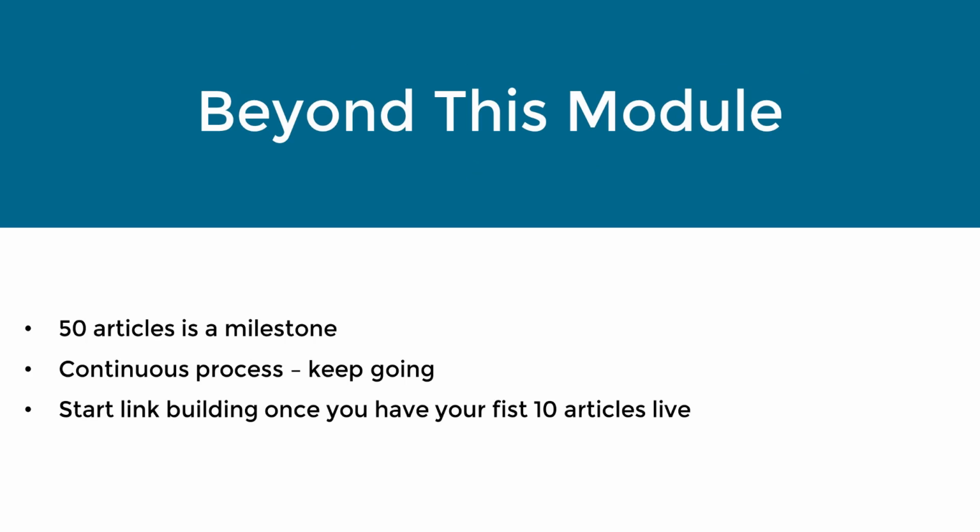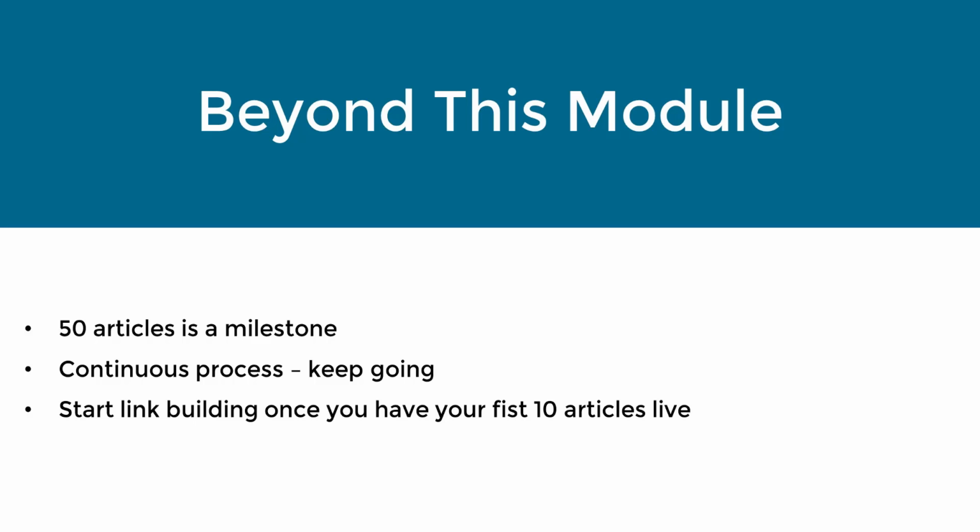So as I said, in this module, we're trying to produce 50 articles, but don't think of that as the end result. Think of that as the milestone. That's what you're really aiming for. But content creation is a continuous process. So after you have those 50 articles, you should keep going. It's an ongoing process, which every authority site does on a continuous basis. We're always producing more and more and more content.